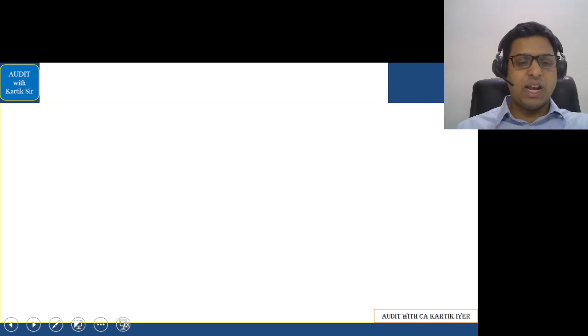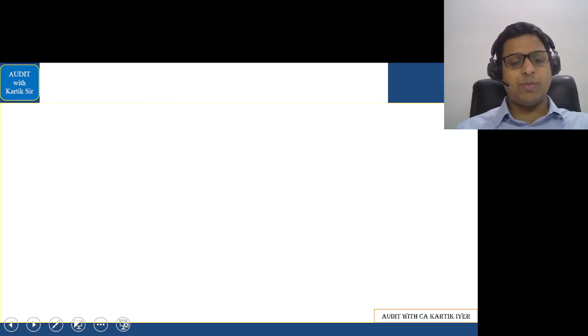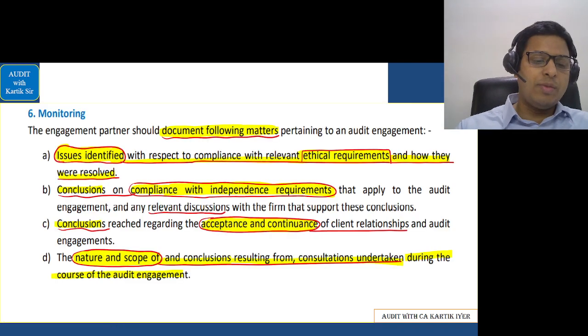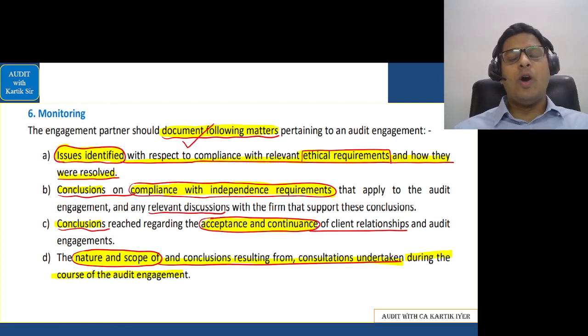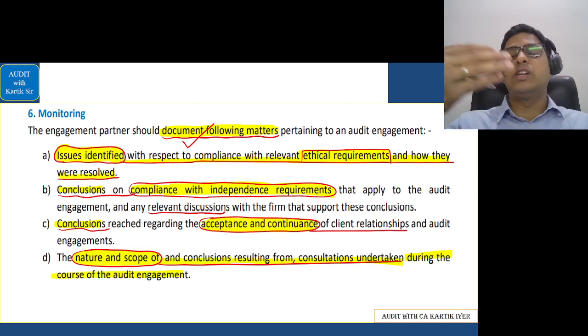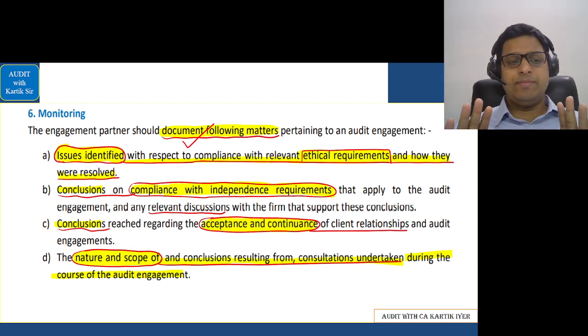Let's see further in this. There are other points too. Okay, in this part, the last point is monitoring. In monitoring, we have to document a few things. See, monitoring basically means that we should ensure that all the important matters in relation to our auditing work are properly recorded, and we should keep on monitoring it so that the next time we face the same client or some other client, we are ensuring that the work is done in a much better manner.